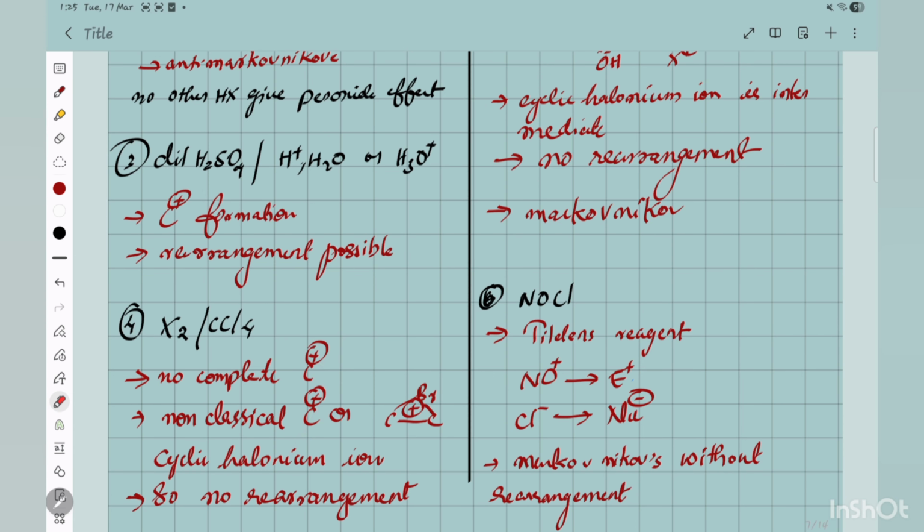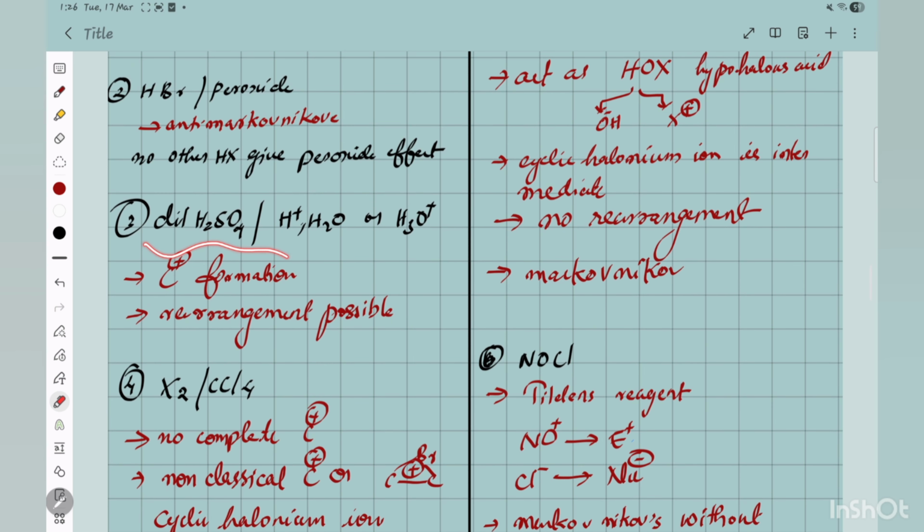If carbocation is formed, only then rearrangement is happening. So if you simply produce a rearranged product, it will also be there. So you feel like, okay, that is more tertiary carbon, so more stable. If you go for that, the answer will be wrong, because if no complete carbocation is forming, then rearrangement is not possible. So you should know where rearrangement is happening and where rearrangement is not possible.